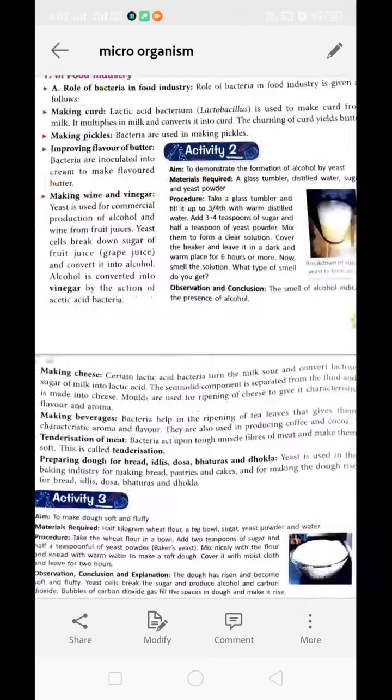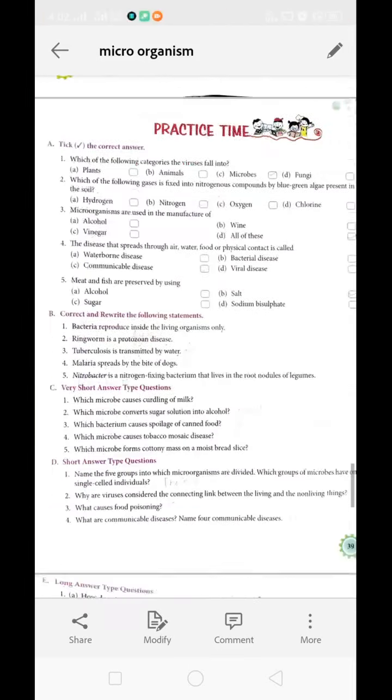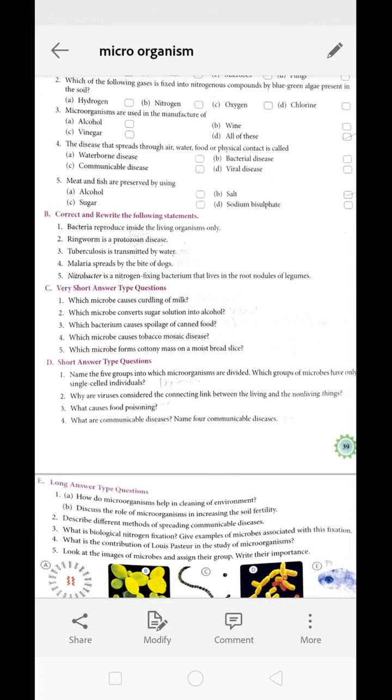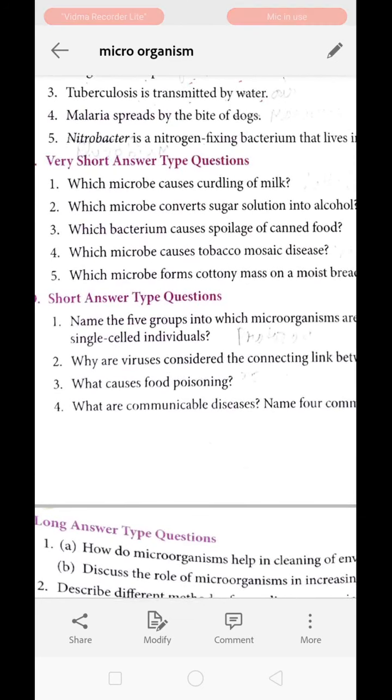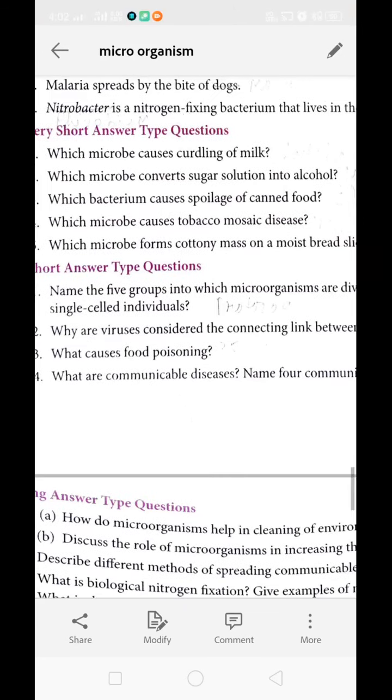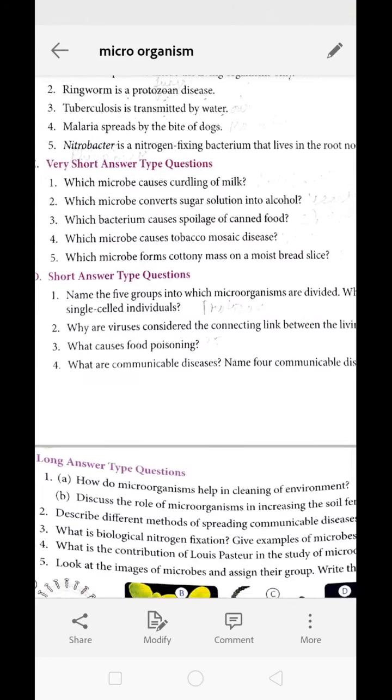Now next question is, what causes food poisoning? Eating spoiled food items causes food poisoning. You will write the answer of the second question. Third question, what is food poisoning? The consumption of spoiled food items causes food poisoning, or eating of spoiled food items is called food poisoning.